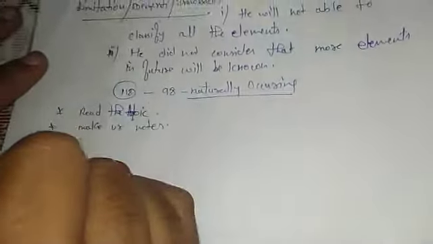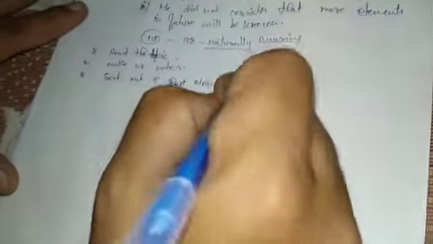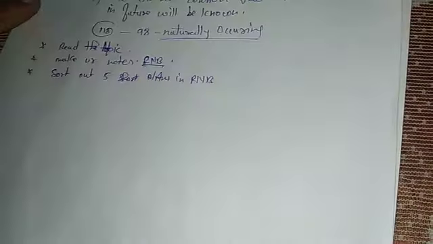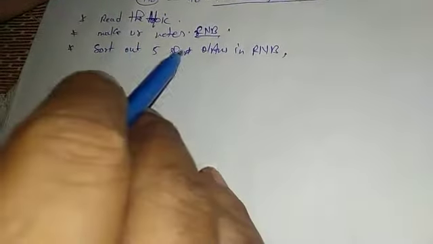So today, first thing you will do: read the topic. Second, make your notes. Third, sort out 5 short questions and answer them in your rough notebook. You will always make your notes in the fair notebook, and your question answers in the rough notebook. Okay, thank you.